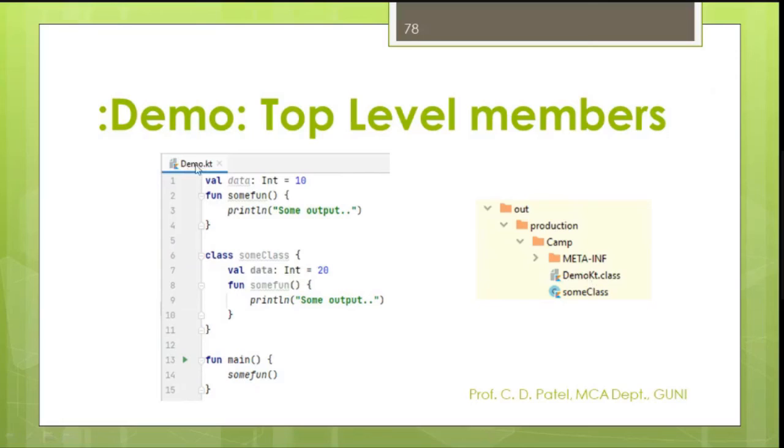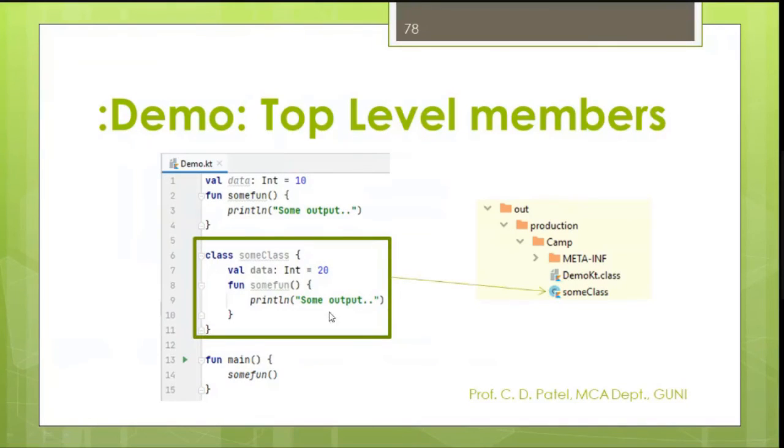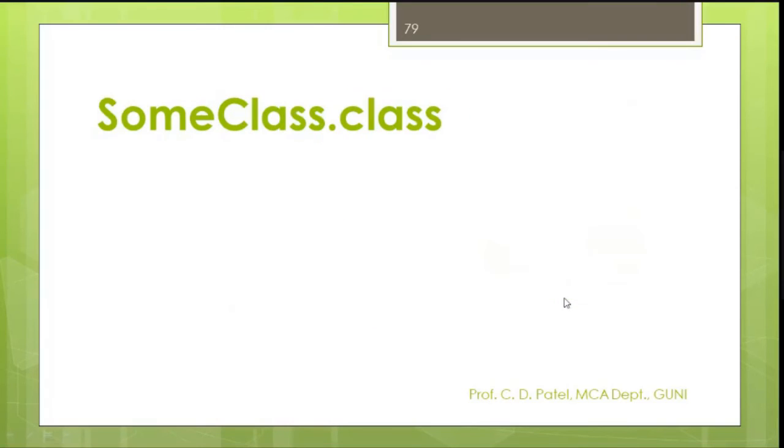Demo.kt, because my file name is demo.kt, and the sum class will also be created from here. You may see here, there will be two class files. So this sum class will be here, as you can see in your PowerPoint. This sum class will be here. And now,